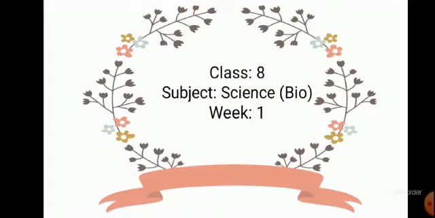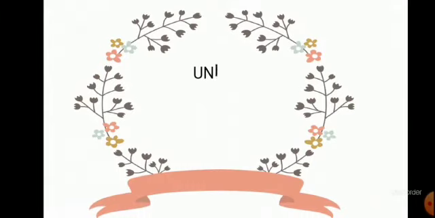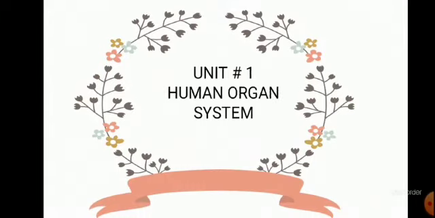We are going to start the textbook of science with the very first unit, that is from the bio portion. The name of the unit is Human Organ System. This is unit number 1, Human Organ System. In this unit, we will discuss the different organ systems of human.